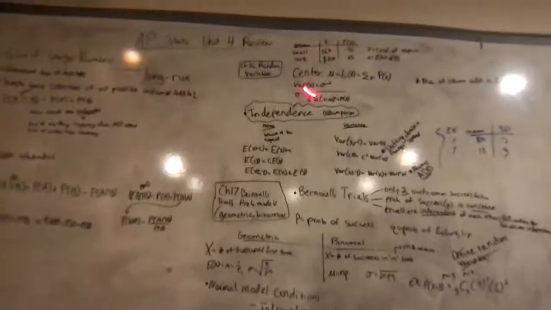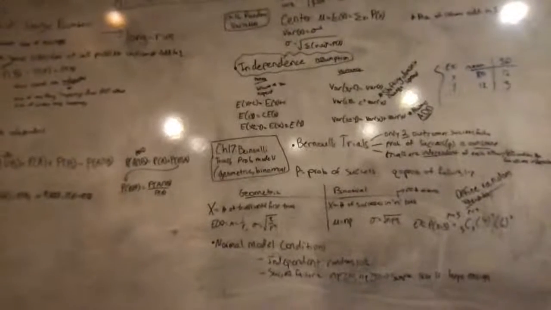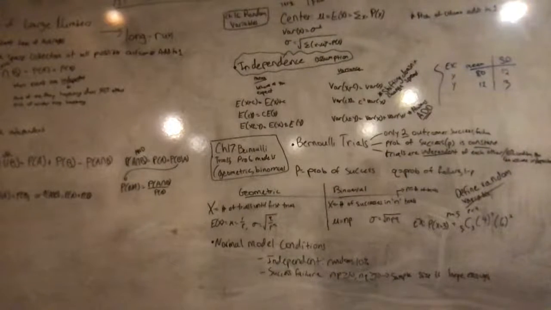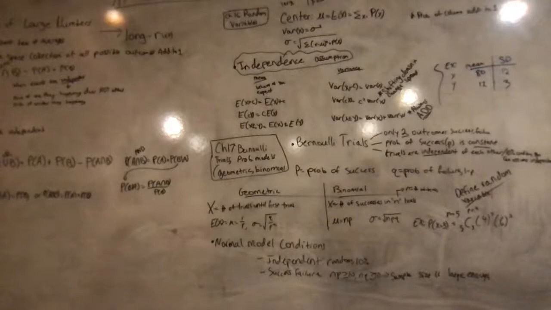So this is an example of cost of repair. To find the expected value, you do the sum of the x times the probability. So how I found expected is by doing $60 times 0.75 plus 200 times 0.25. So that's the expected cost of repair, $95.